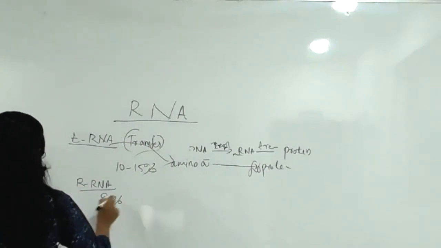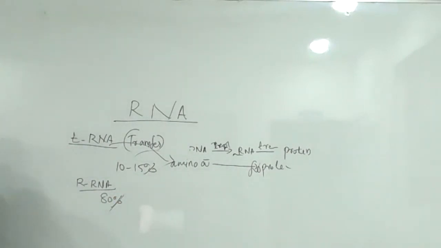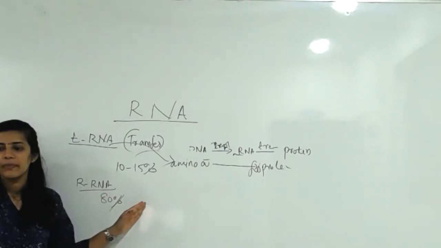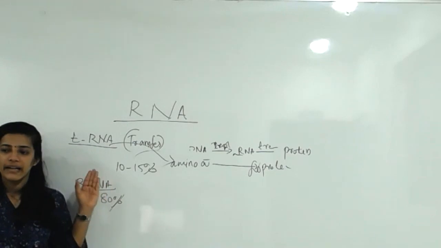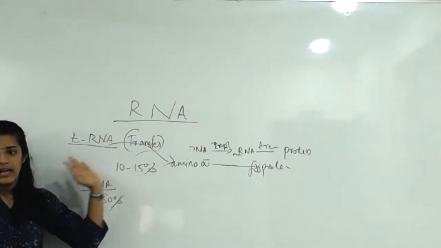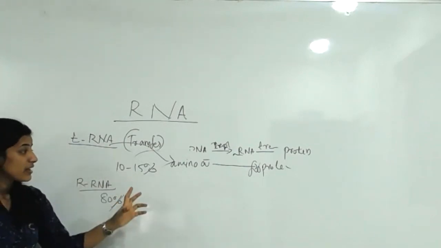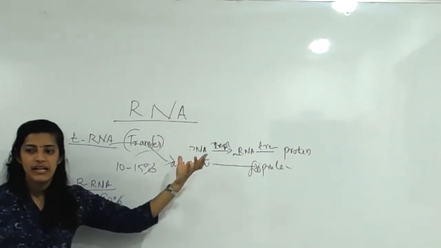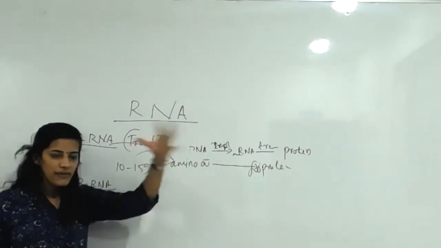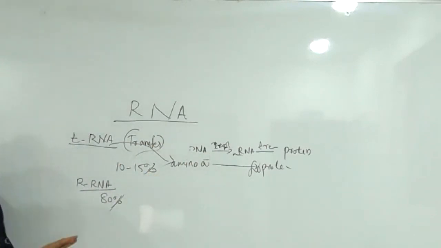Next one is rRNA. Around 80% of the cell's RNA is rRNA, in a very bulk form. It is the largest part, ribosomal RNA. In the ribosome, protein synthesis, everything is happening. So that entire area is called rRNA. Major duty like that: tRNA means amino acid transfer, mRNA means message transfer, and the ribosome is where the final synthesis occurs. Most of the space is covered by rRNA, about 80%.